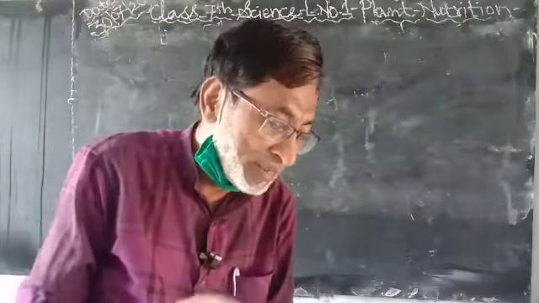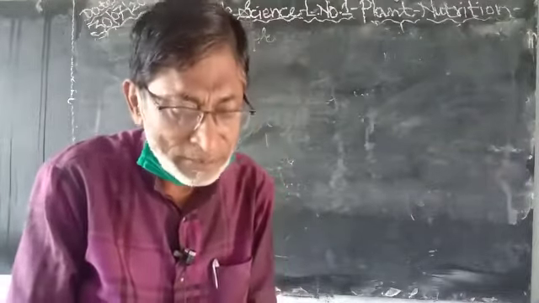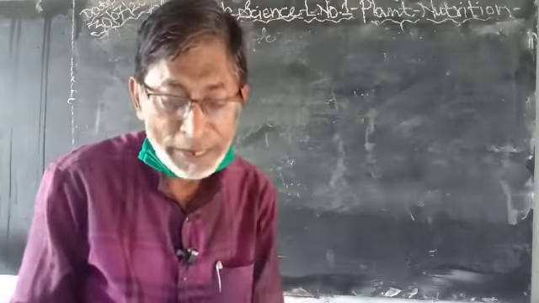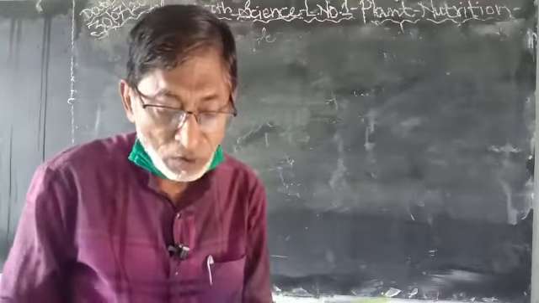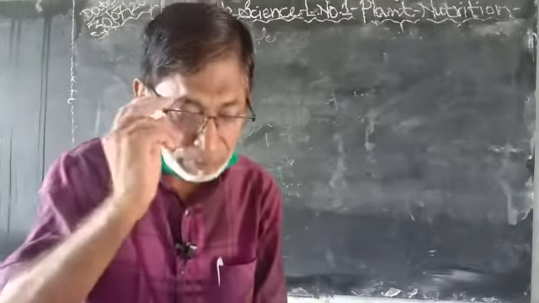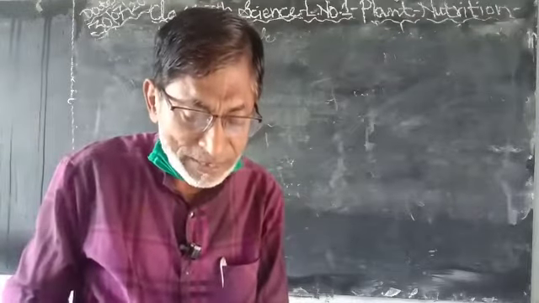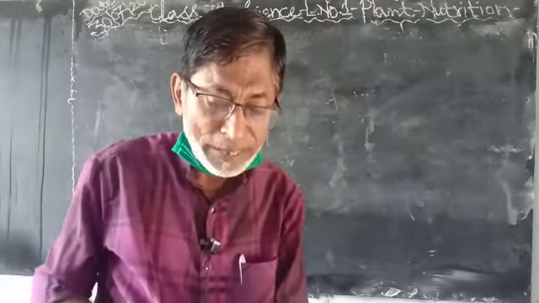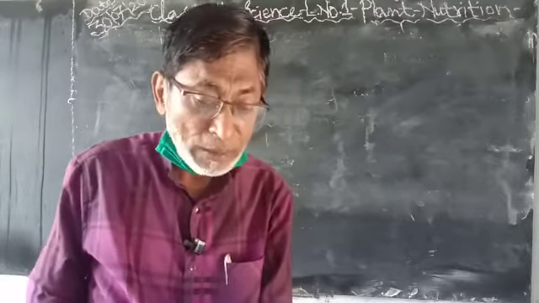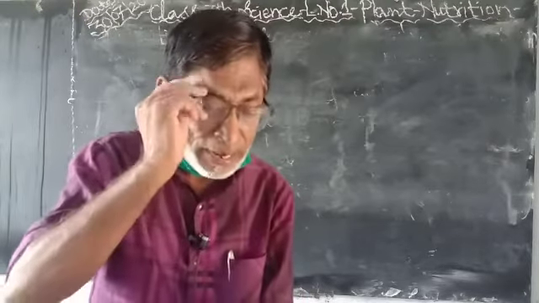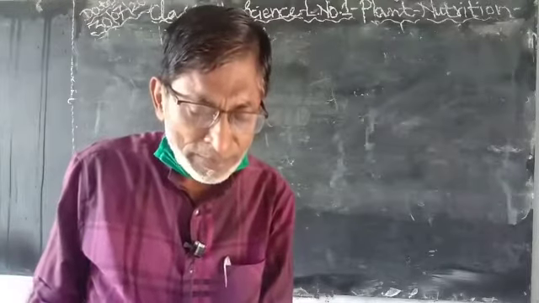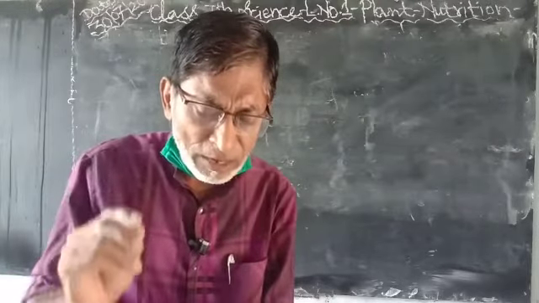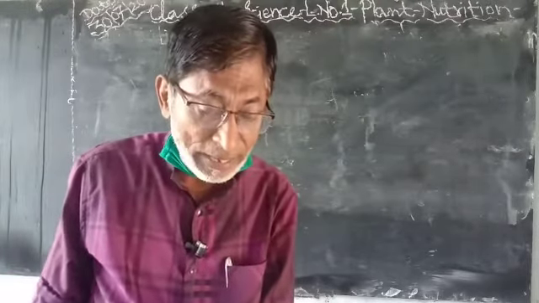Now, we will discuss the second one, that is heterotrophs. What do you mean by heterotrophs? Heterotrophs means organisms which are not capable of making their own food by the process of photosynthesis and depend on other organisms for their food.